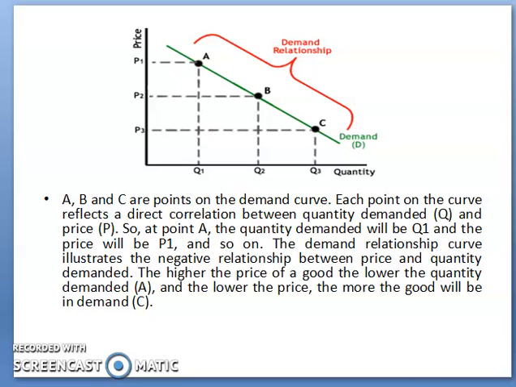So here is a demand curve. On the y-axis price has been shown and on the x-axis quantity has been shown. If the quantity is Q1, the price is P1. If the price is P2, the quantity demanded is Q2, and if the price is P3, the quantity demanded will be Q3. So there is an inverse relationship between the price and the quantity demanded.